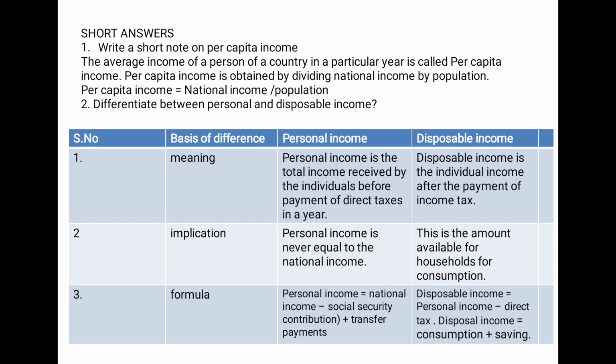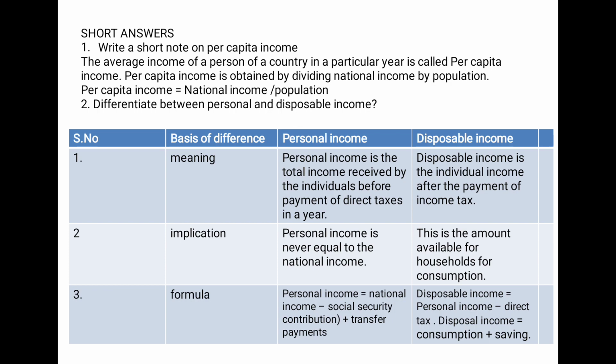Differentiate between personal income and disposable income. So what is personal income? Personal income is nothing but an individual's income. That is called as personal income. But what is disposable income? Whatever an individual has to pay towards the country, that is called as disposable income.